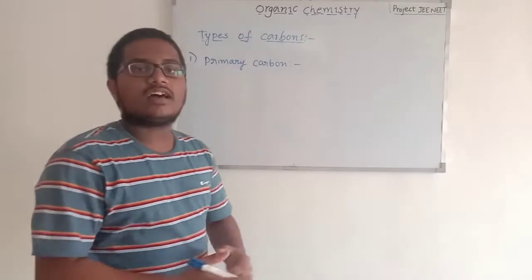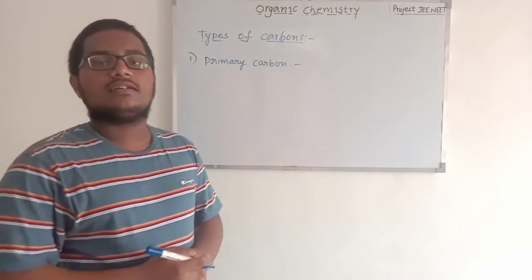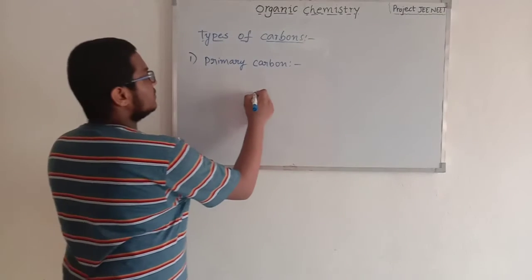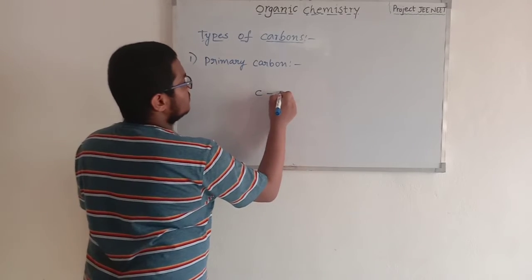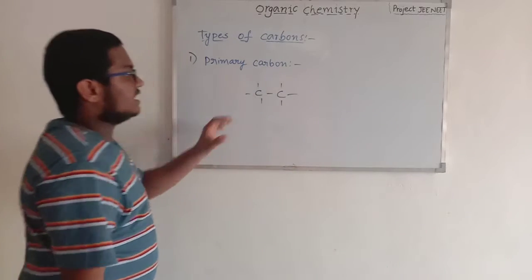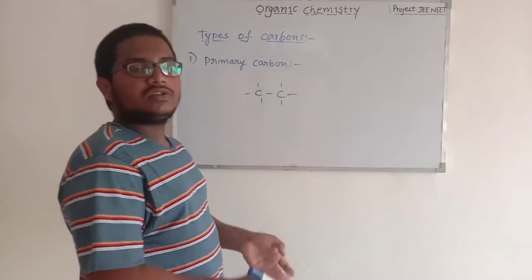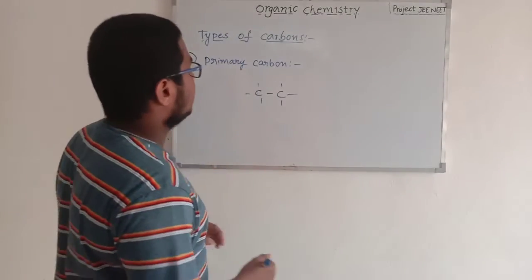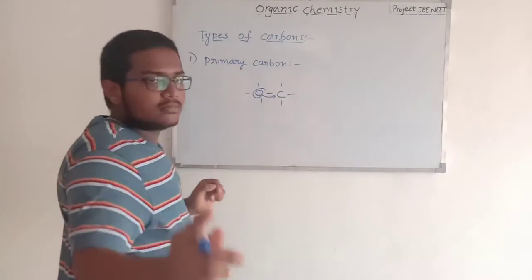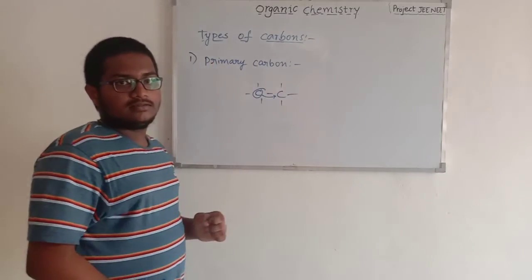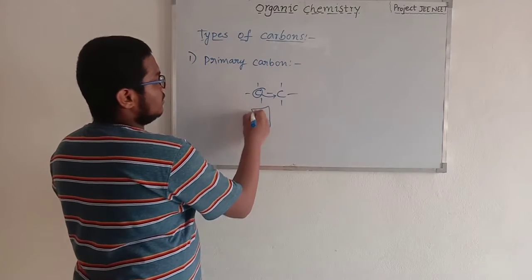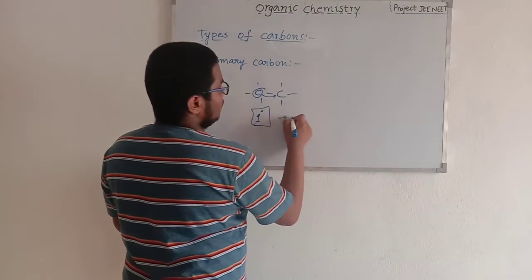Primary carbon is the carbon that is attached to only one other carbon. For example, in C bond C, the other 3 bonds are attached to other elements like hydrogen, nitrogen or anything. So a carbon attached to only one other carbon is called a primary carbon. Primary carbon is indicated by this symbol.